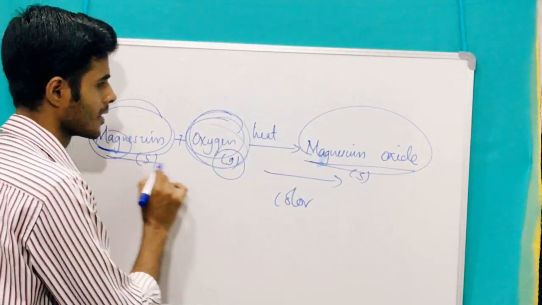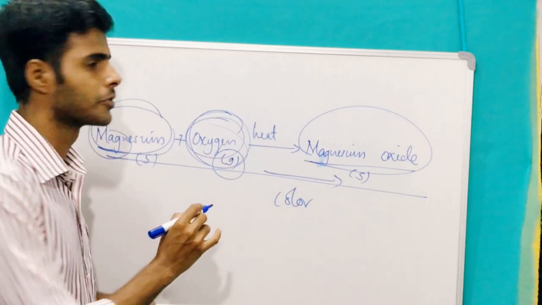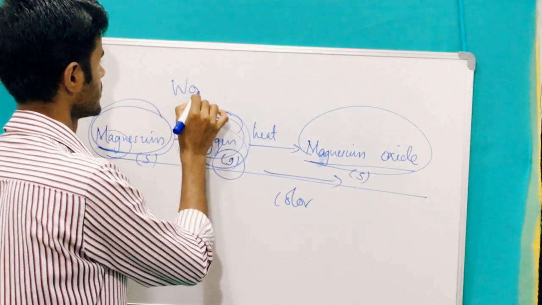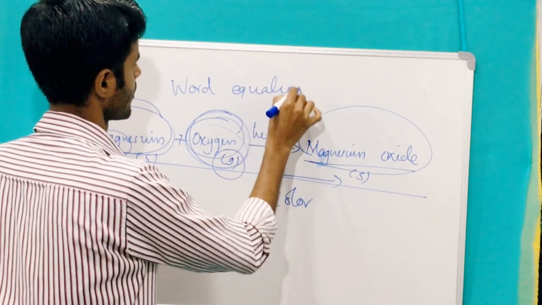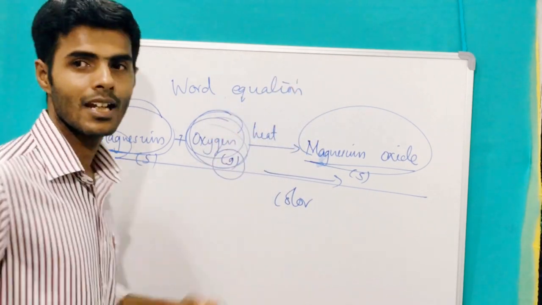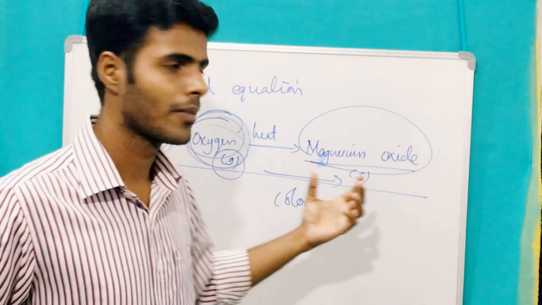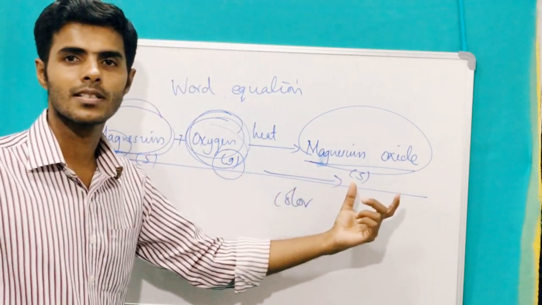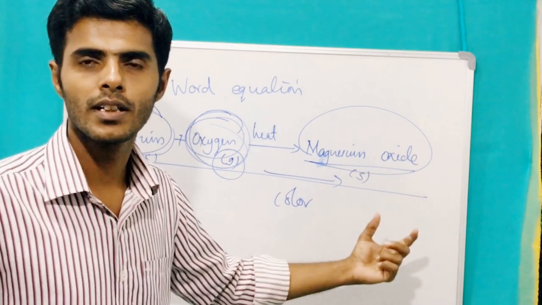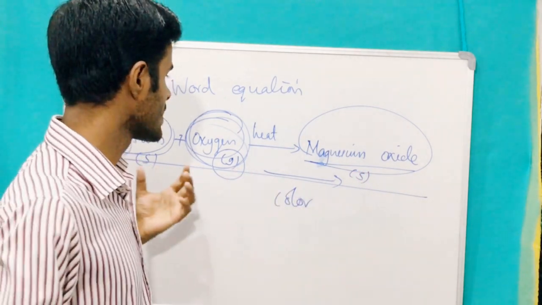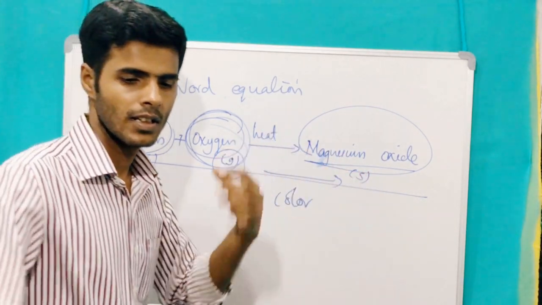So this is what we call a word equation: a representation of a chemical change in words. That is what we have represented here.